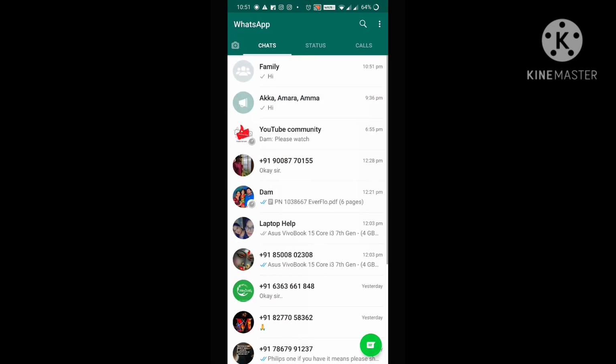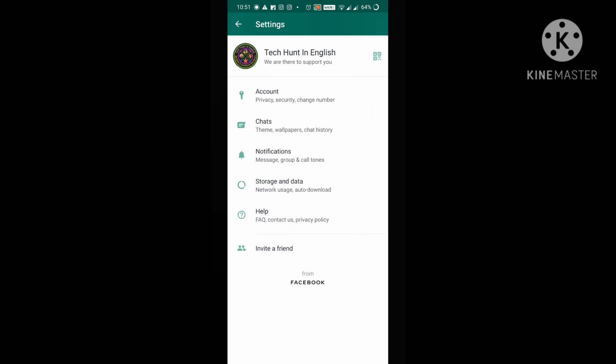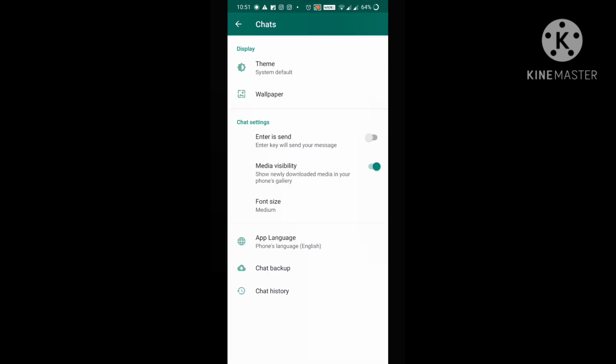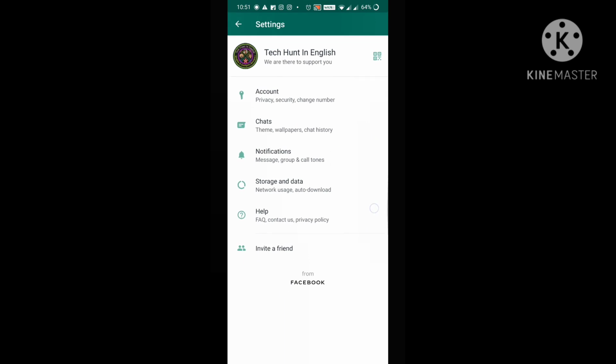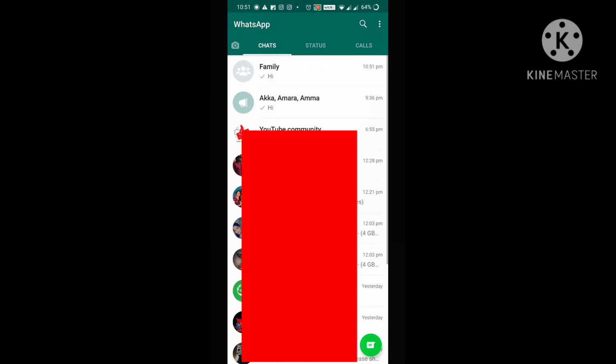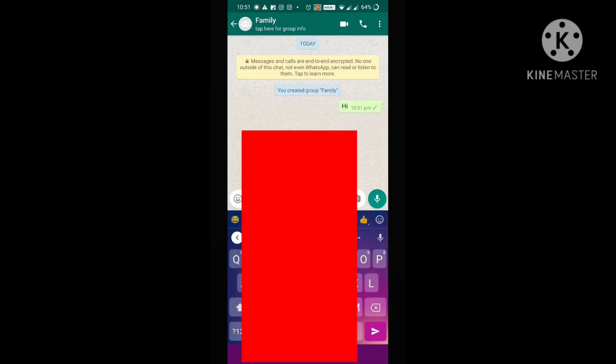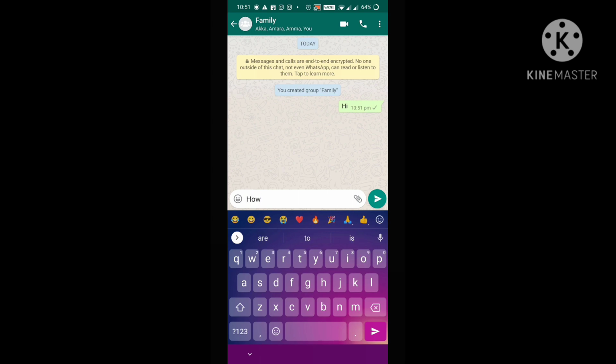Okay, if I choose enter is send and turn on this one, let me show you how it appears. I'm sending a message. Here you can see next to the dot I can see the enter button. If I click on this, it will be automatically sent to the group. This is how it works.